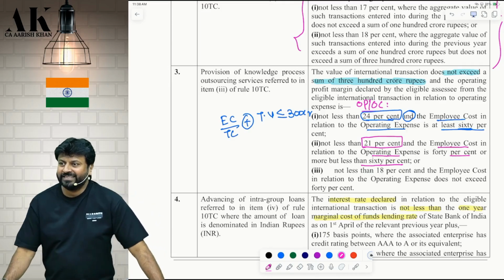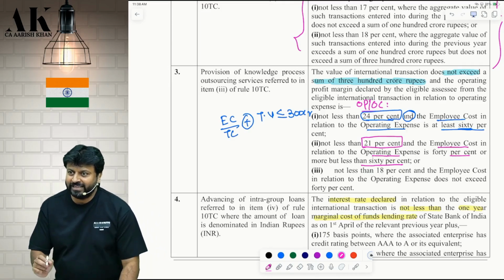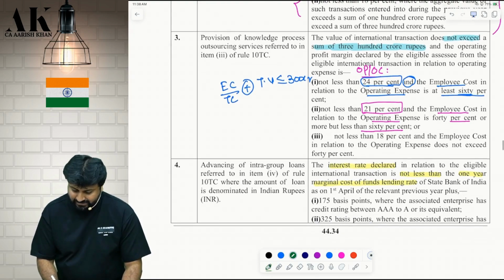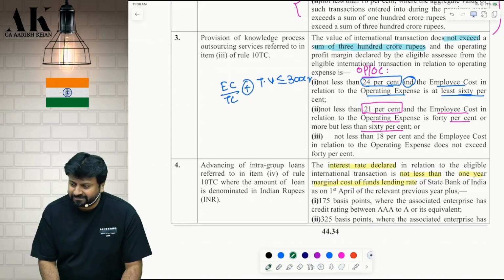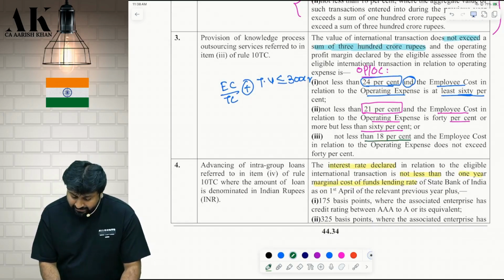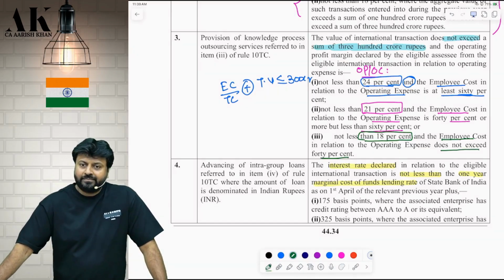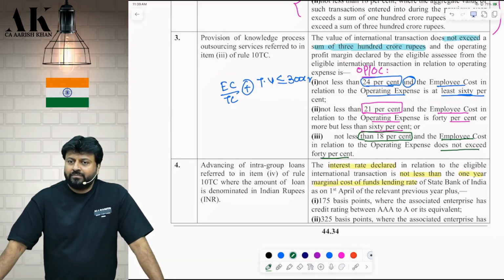Correct. Now, there is point number 3. Let me see what you have to say on this. Point number 3, what is the percent? Louder. 18%. And employee cost in relation to operating expense, how much? Does not exceed 40%. Check, please. Checked? Ask something now.